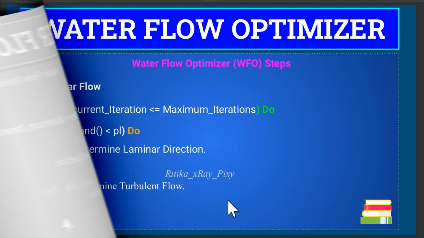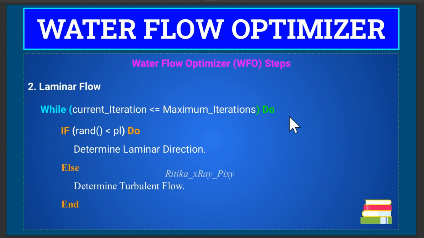While the stopping criteria is not satisfied, we will repeat the loop until the stopping criteria is met. And for each iteration, we will decide whether we will perform the laminar flow or turbulent flow, and this we will select based on the probability threshold PL. So here first we will compare the random value with PL, that is the laminar probability.